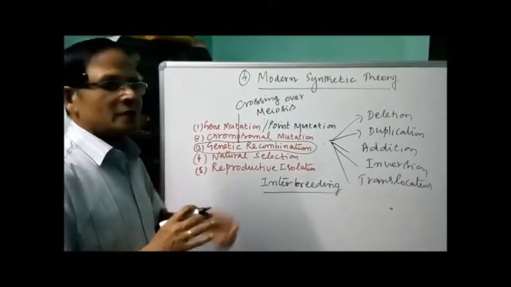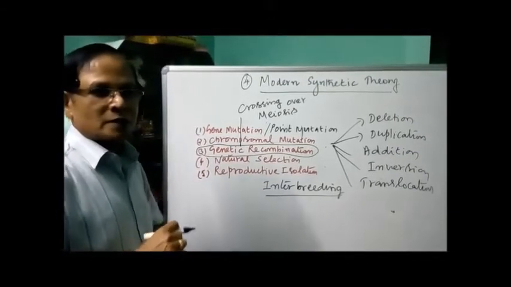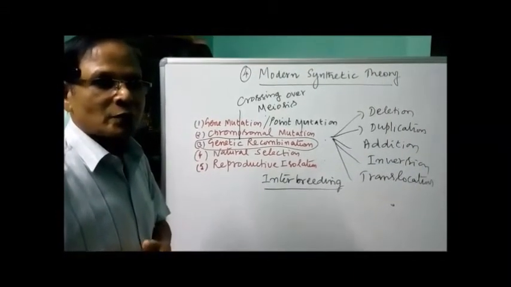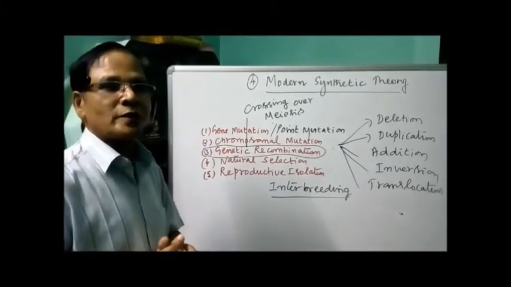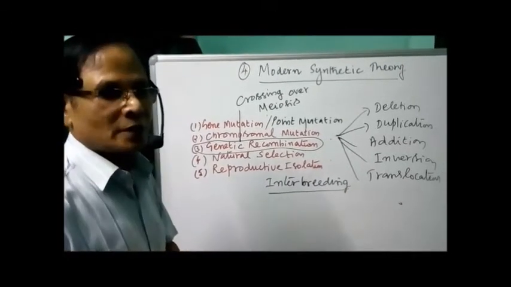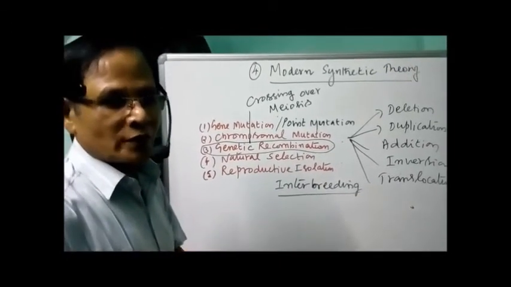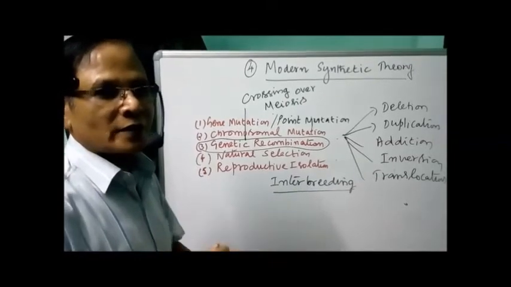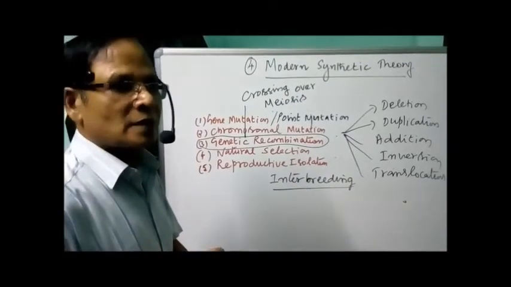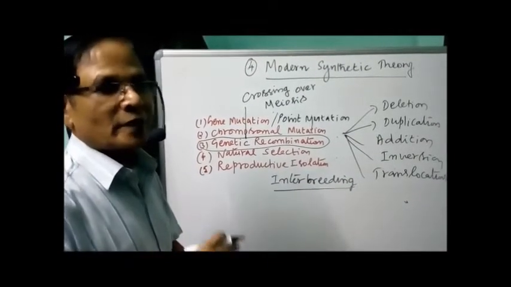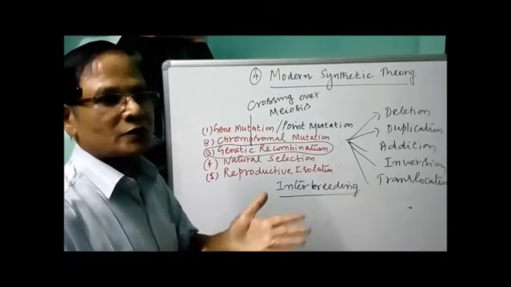Now there are different methods of reproductive isolation. Some reproductive isolations occur before mating. That is called pre-mating isolating mechanisms. Examples are ecological factors, seasonal or temporal factors, mechanical isolation, and gametic isolation.